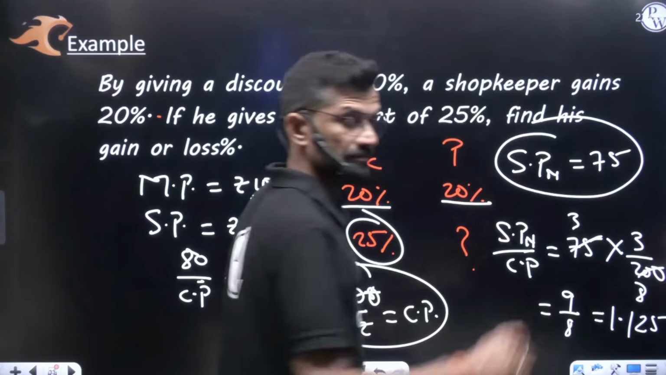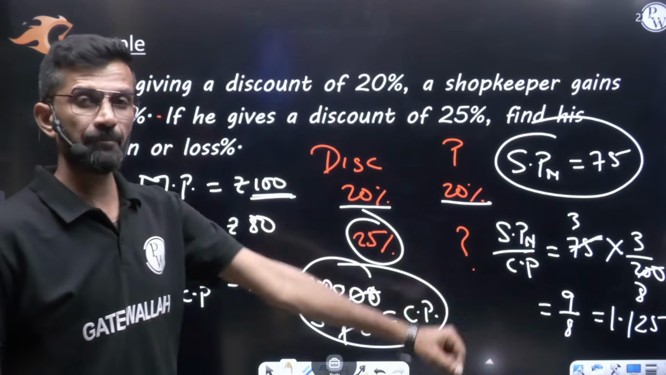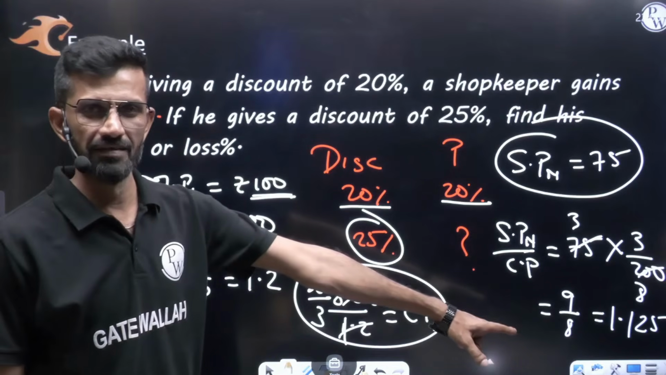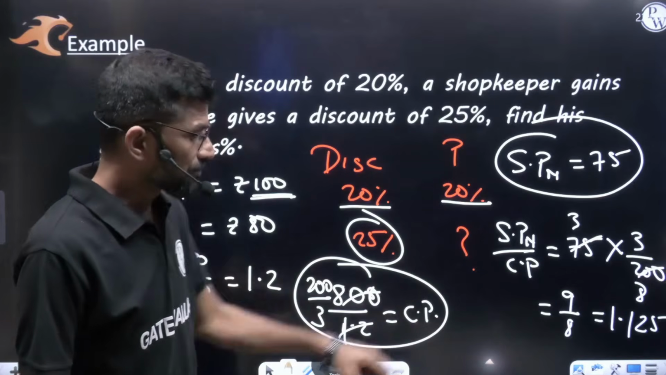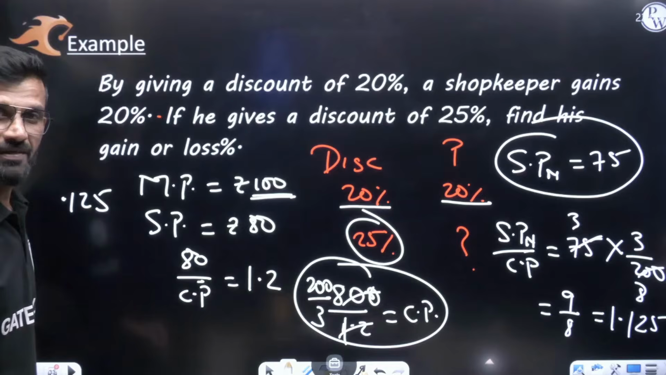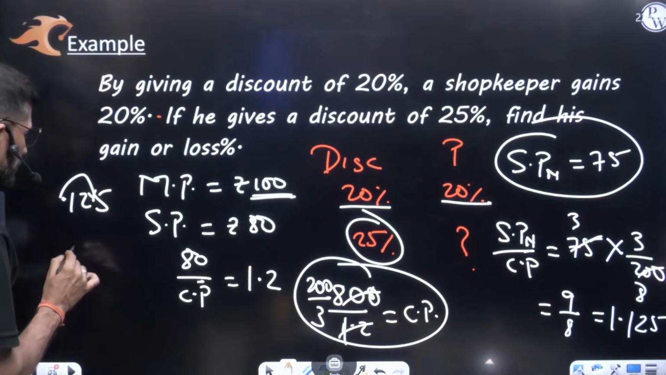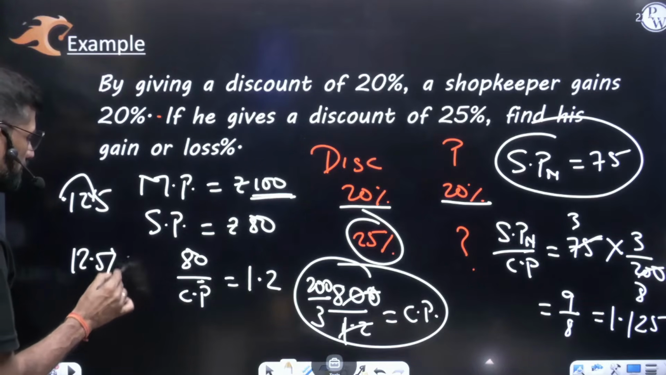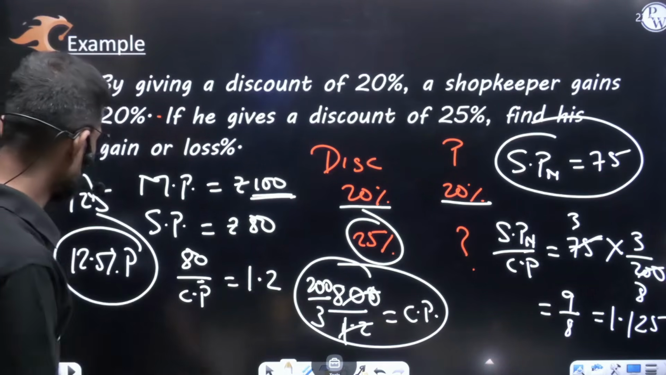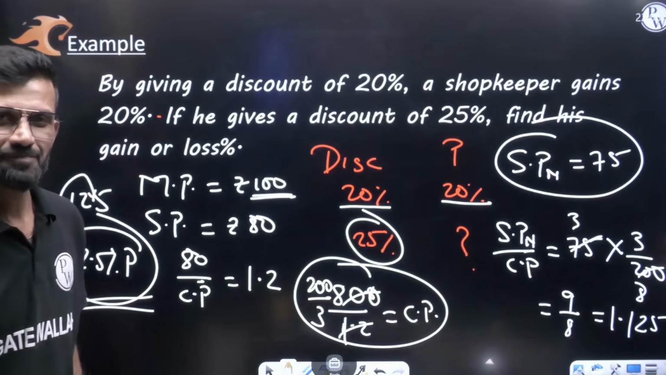Let us write it in decimal, how much it comes to. 1.125 exactly, no more decimals. 1.125: more than 1 or less than 1? My dear friend, this is more than 1, which means profit. How much more than 1? 0.125 more. So you have to mention 0.125 in percentage, moving 2 decimal places to the right. So exactly 12.5% profit he will be getting by giving a 25% discount. This is the answer. Okay.